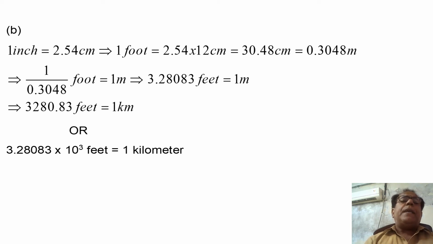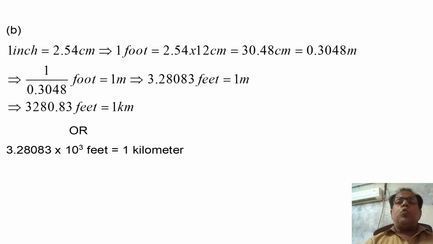Or in other words, we can also write the above figure as 3.28083 into 10 raised to the power 3 feet equal to 1 kilometer. So this is the solution of part B, that is there are 3.28083 into 10 raised to the power 3 feet in 1 kilometer.